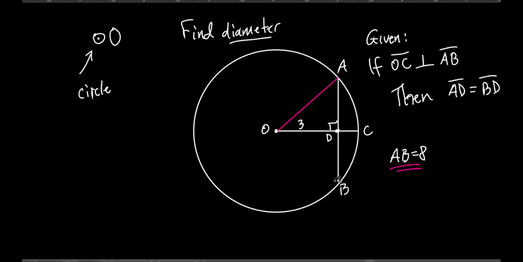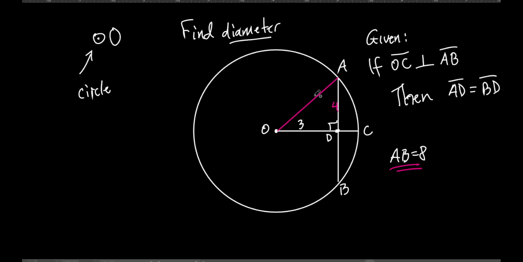So according to what we just talked about, that theorem, this is a radius, and it's perpendicular to the chord. So what does that mean about AD and BD? They're equal to each other, so D has got to be the midpoint. So if this whole thing is 8, then this has to be 4. You with me? Now, remembering something that we learned not too long ago. This side is 3. This side is 4. It's a right triangle. So what's OA? It's 5 because it's a 3, 4, 5 triangle.